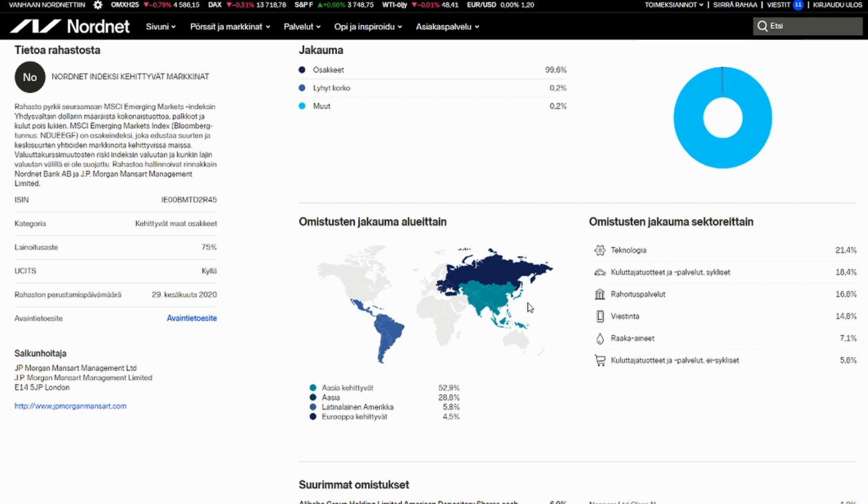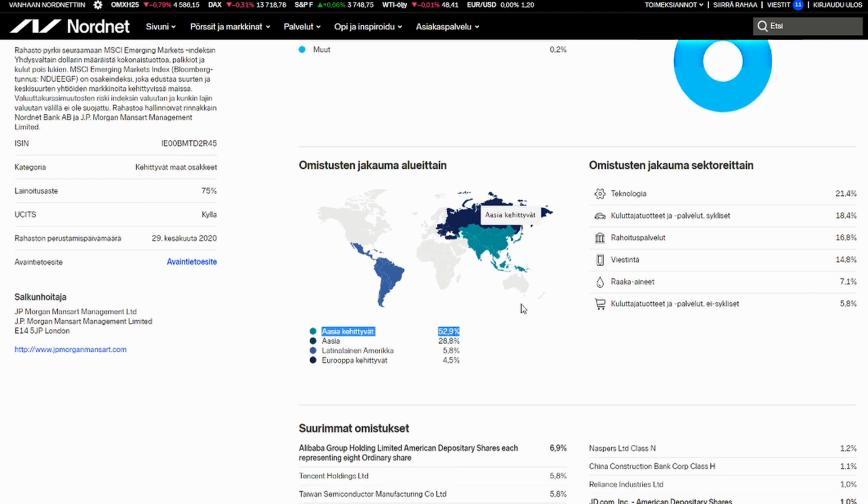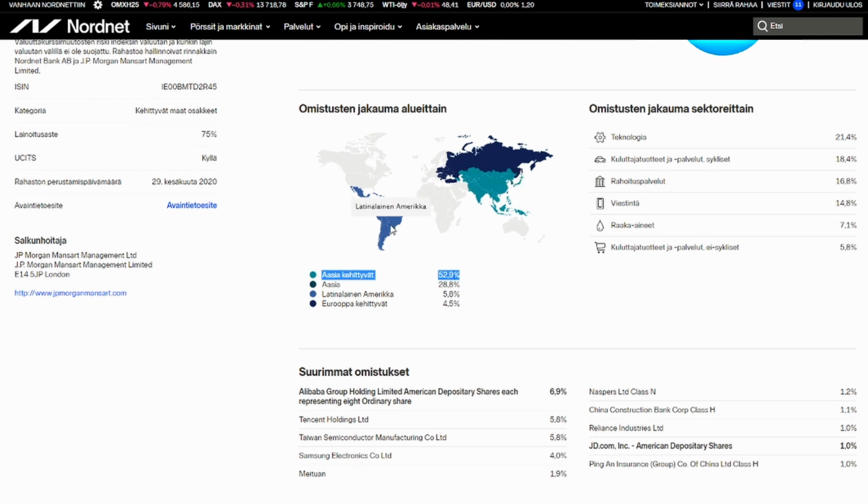Okay, so as you can see, the vast majority is in Asia, and it's in the developing parts of Asia. So India is included in this, which I love to see, and China, of course. But you're also gonna see Central America and South America, and even some of Europe. So that's important to keep in mind. So this is really good, actually, if you want to invest globally, but not in the States, Africa, Australia, and the western parts of Europe.